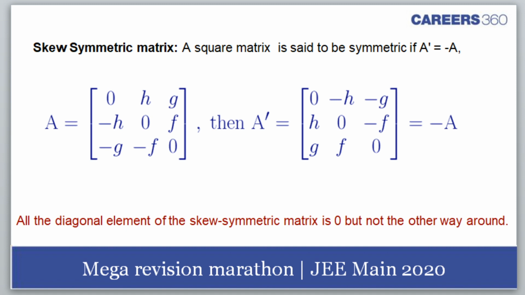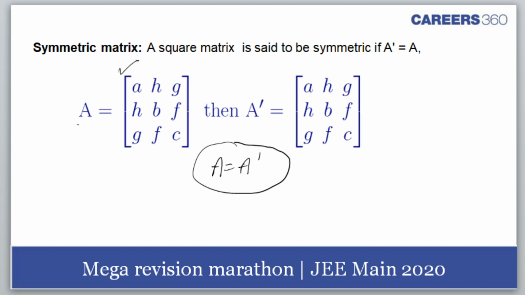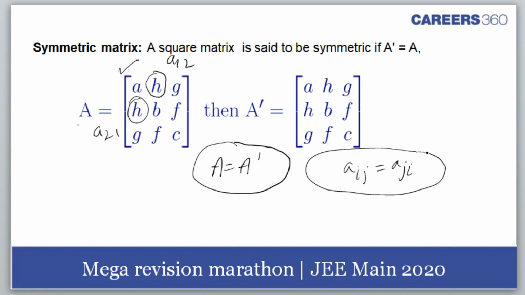So I'll go to the previous slide once again. I'll write the property here. What is the property which will make it happen? This element is A12 and this element is A21. So what do I have? Whenever in a matrix I have Aij equal to Aji, then it is a symmetric matrix. Okay.